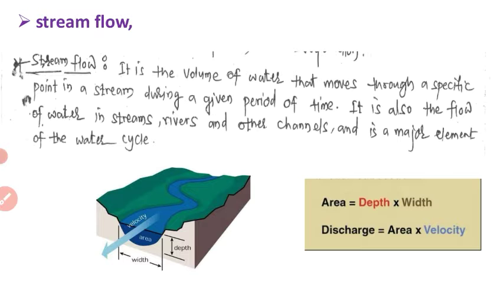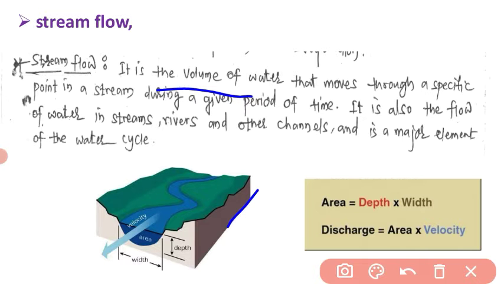Next one is stream flow. It is the volume of water that moves through a specific point in a stream during a given period of time. It is also the flow of water in streams, rivers and other channels, and is a major element of the water cycle.